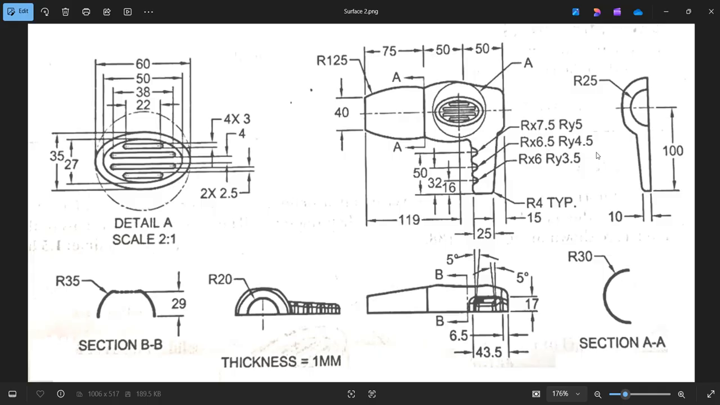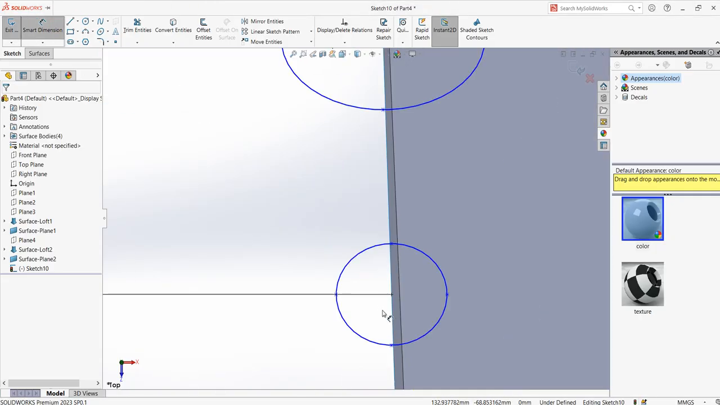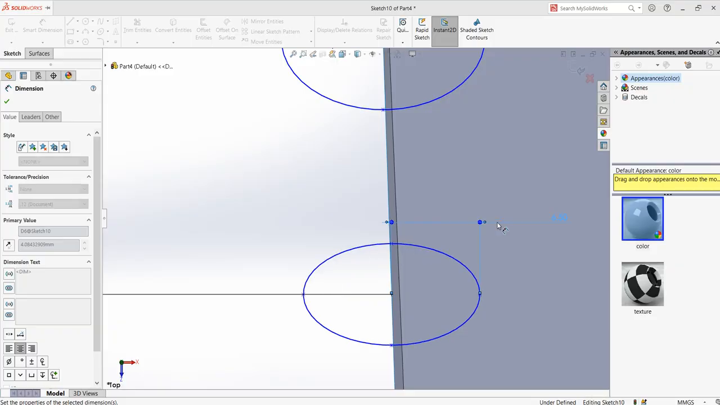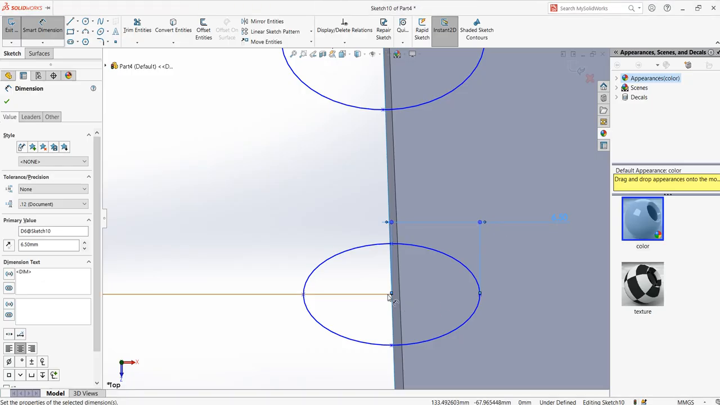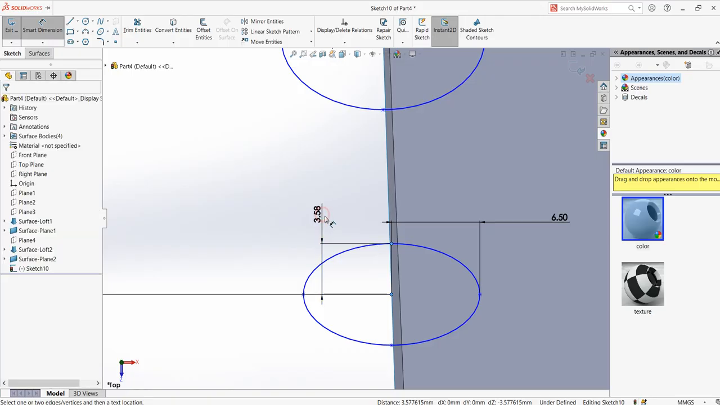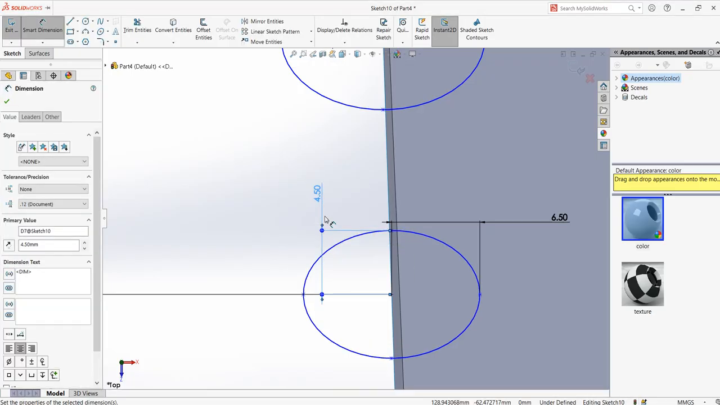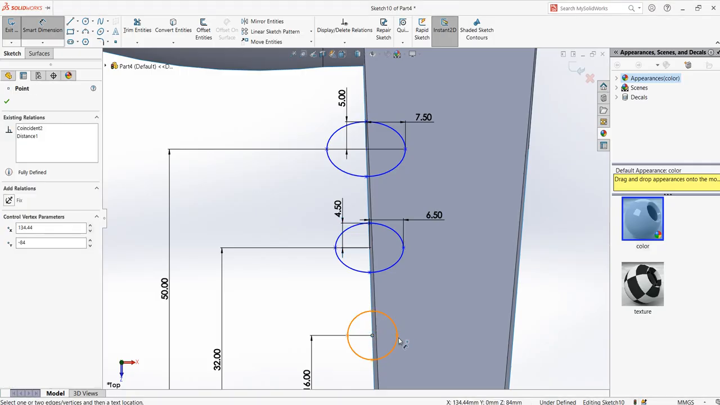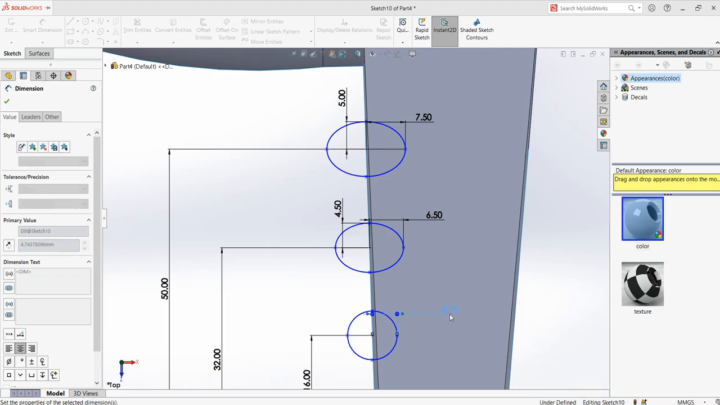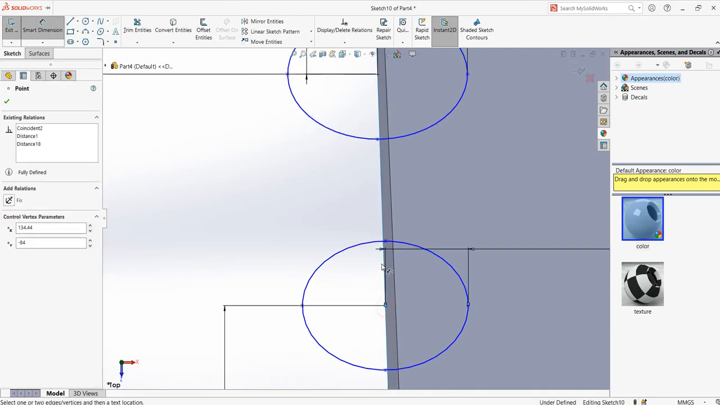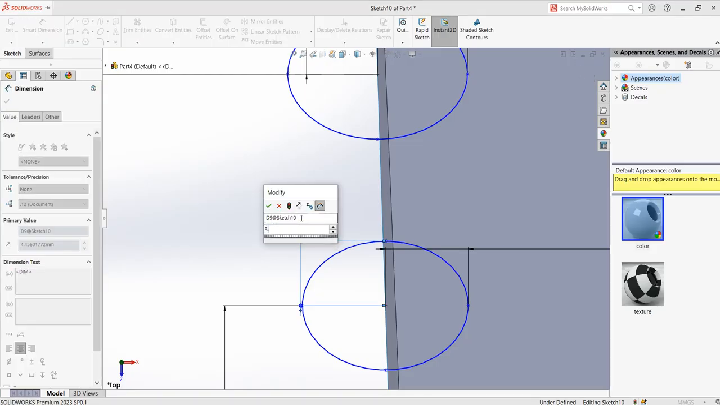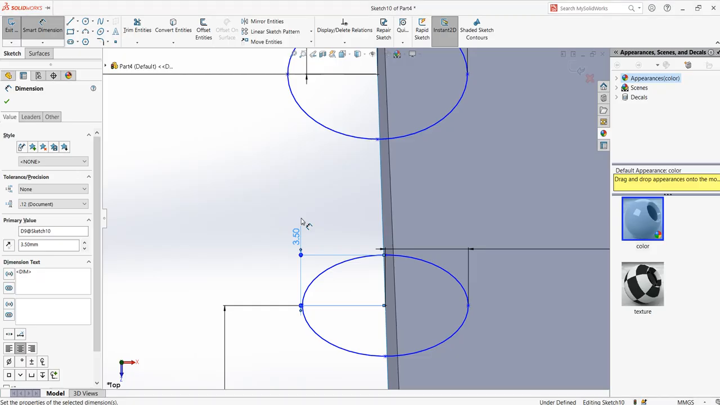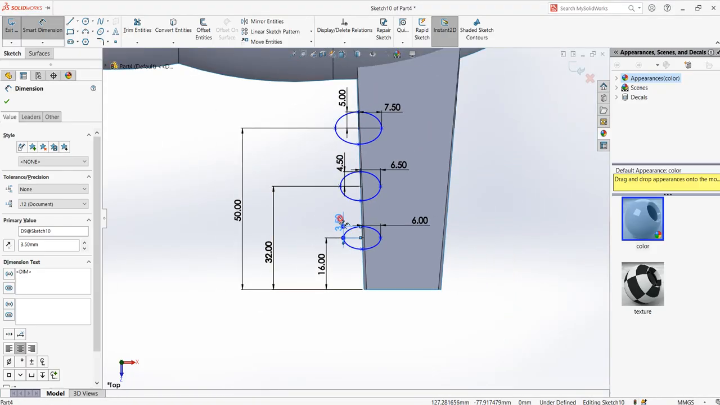Second one is 6.5, 4.5. Click on smart dimension. X value 6.5 and Y value is 4.5. Then the last one, x value 6 and 3.5, y value. X value is 6 and 3.5. Okay, now you can see here is all very well dimensioned.